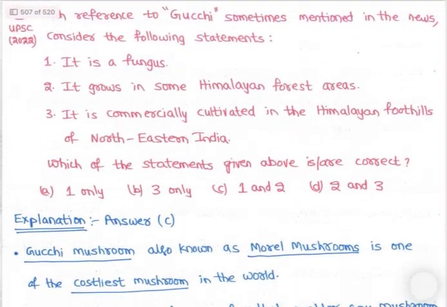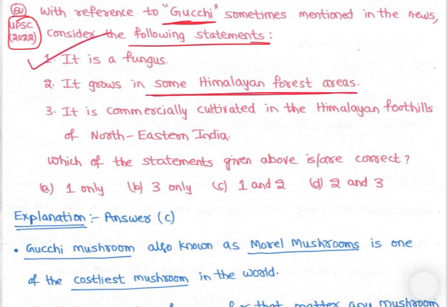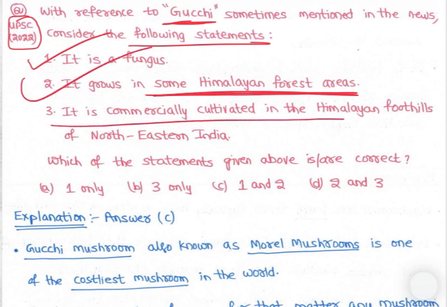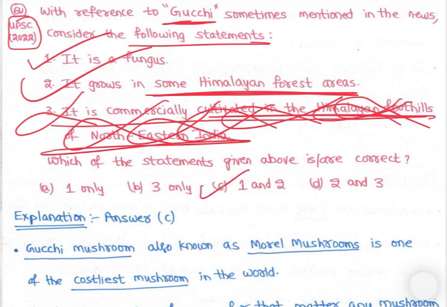Now let's see next, with reference to Gucci. UPSC 2022: with reference to Gucci, sometimes seen in the news, consider the following statements. Gucci mushrooms are famous. It is a fungus. Yes, any mushroom is a fungus. It grows in some Himalayan forest areas. Then, it is commercially cultivated in Himalayan foothills of northeastern India. So not in northeast India, and it is not being commercially cultivated. So this is incorrect. So 1 and 2 are correct.